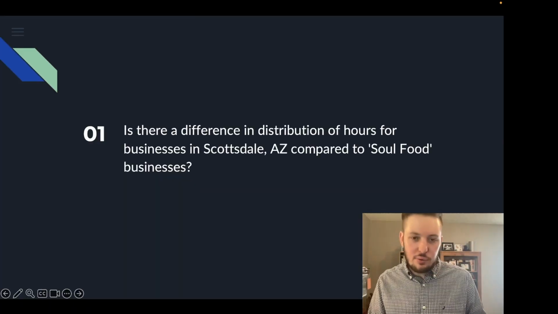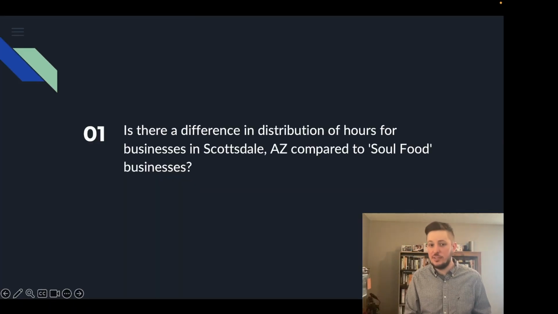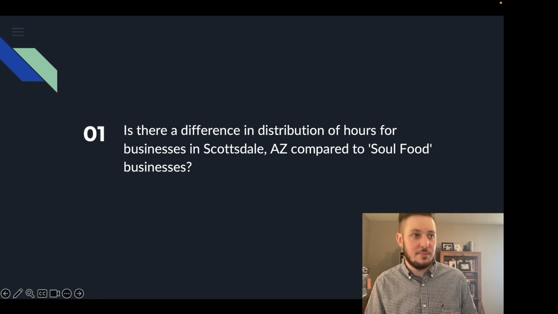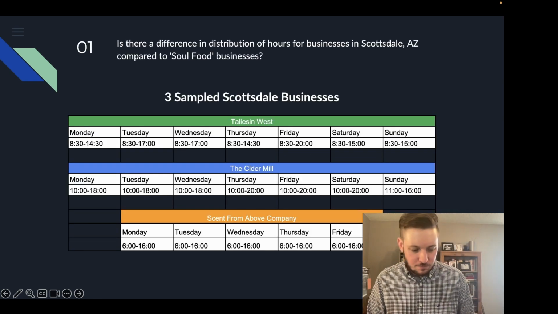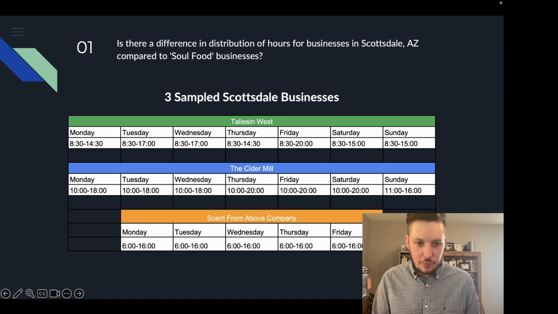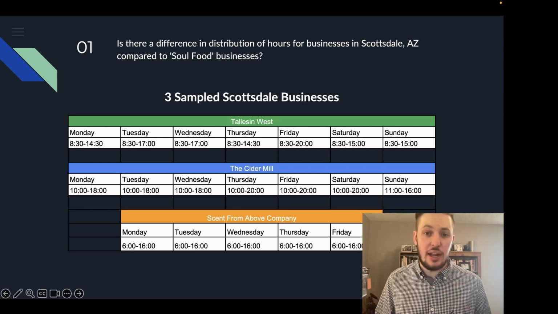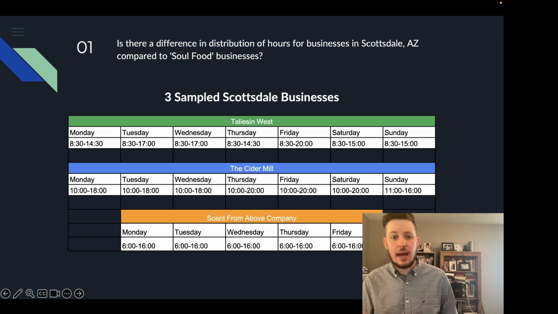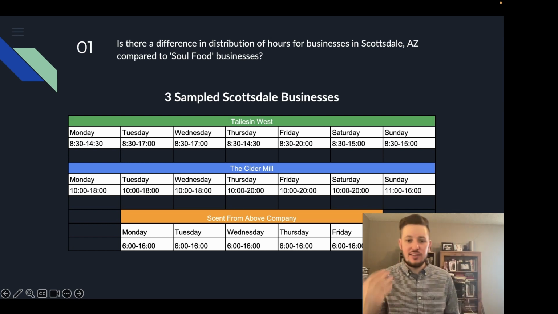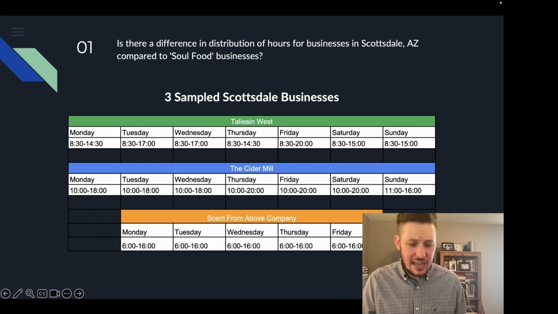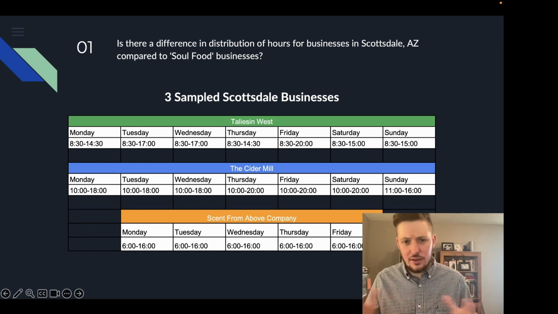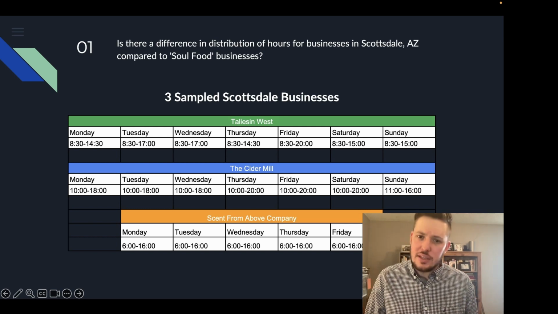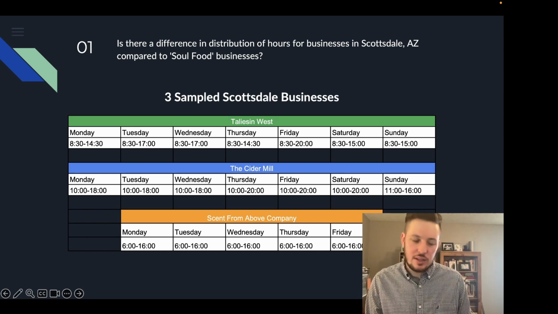So with that said, let's go ahead and dig right into the very first question, and that is: is there a difference in distribution of hours for businesses in Scottsdale, Arizona compared to soul food businesses? What we did for Scottsdale, we sampled the top 3 businesses in terms of the average star rating for businesses in Scottsdale, Arizona. And those just happen to be Taliesin West, the Cider Mill, and Sent from Above. So what I've done here, I've just taken the information that was largely unorganized and organized it into a table format, for ease of use to understand.